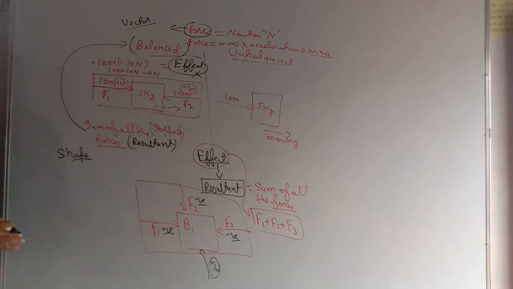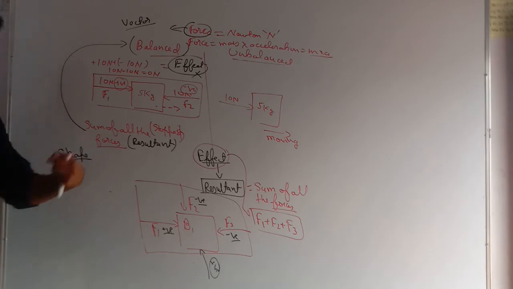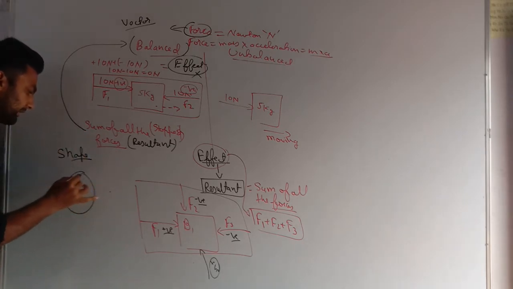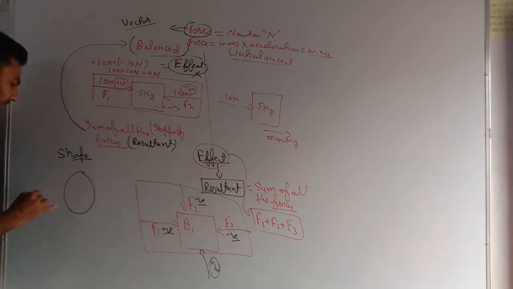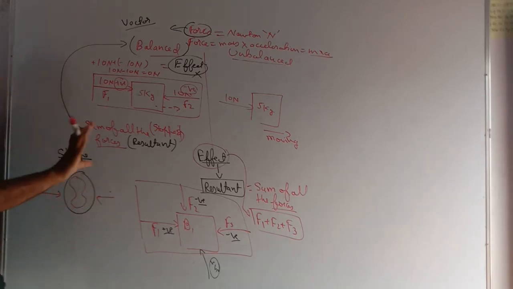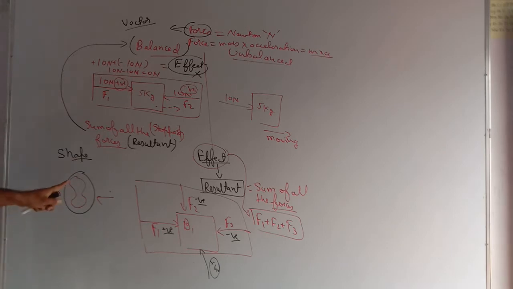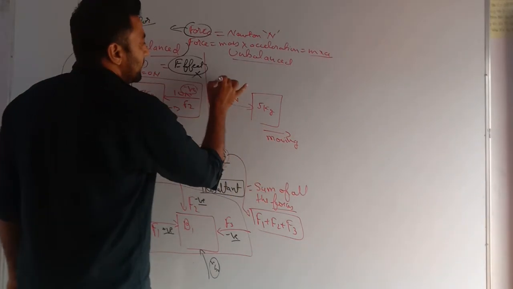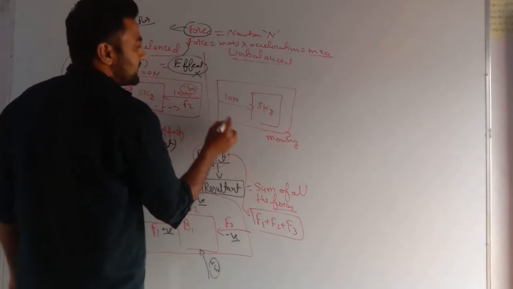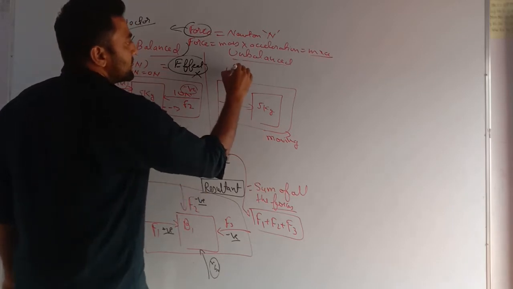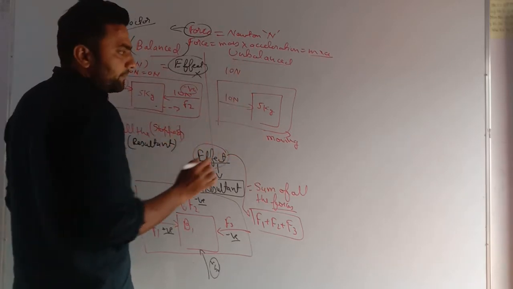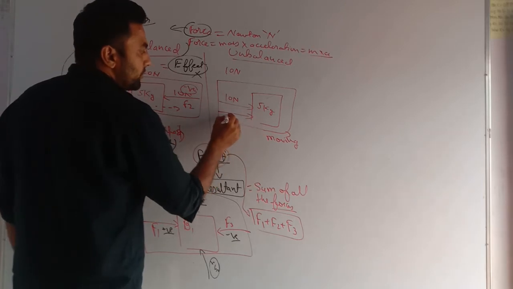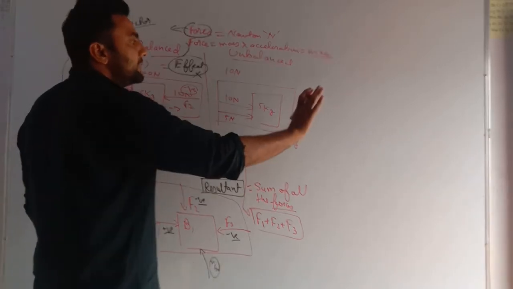That is, if I press a football or a balloon from both sides, it will just change its shape, but no other effects will be there. The reason is that I am applying balanced forces. See, in this case, this is moving. At first, if I ask what the resultant force is, you will say 10 Newton, as only one force is there. If I apply one more force of 5 Newton, again it is in motion.